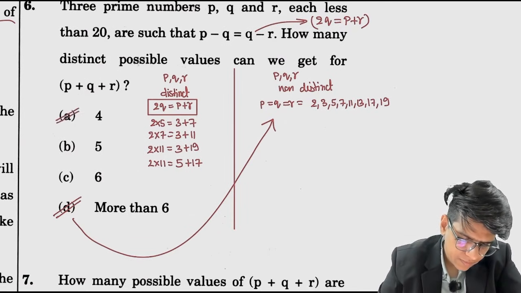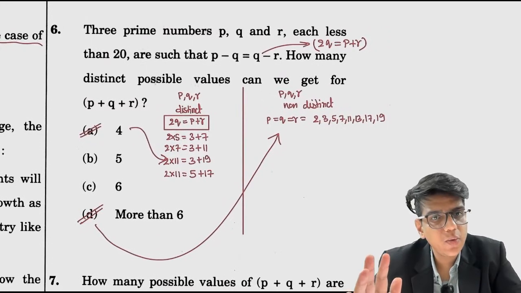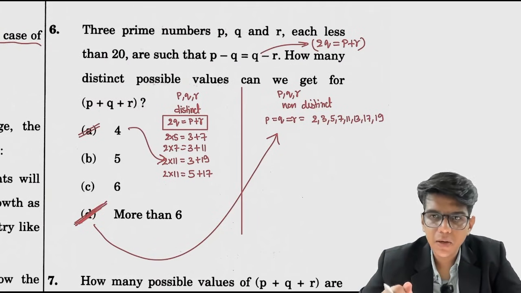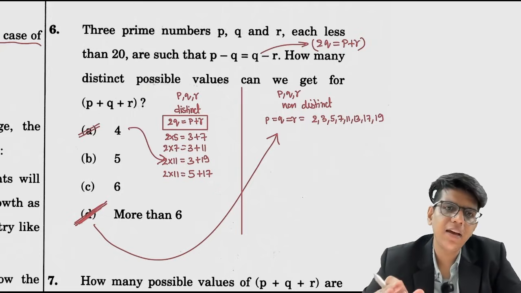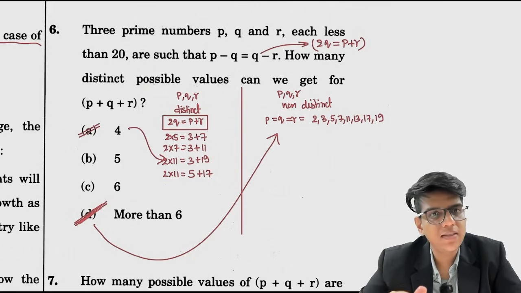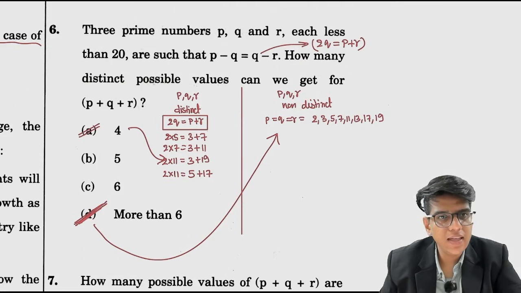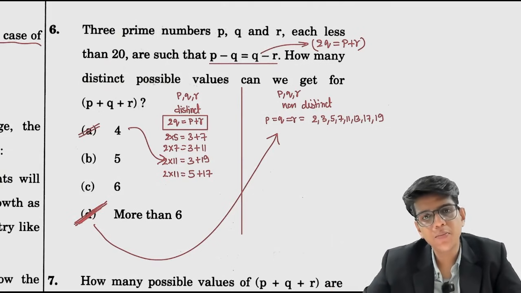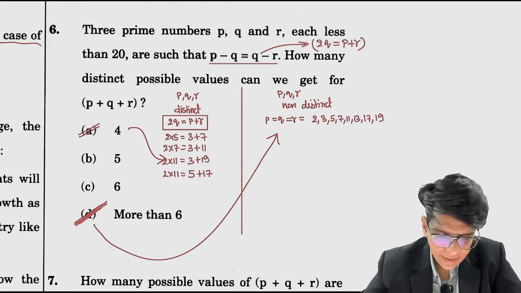ठीक है. So let's see, according to me it should be non distinct, नहीं देते तब तक you have to take, so I think the answer should be more than 6, ठीक है, because the answer key is not out, people are taking both, but for me, until unless they have not specified PQR are distinct prime numbers, how can you say that PQR are distinct? Anyone can take 2 2 2. If PQR all are 2 and each less than 20, then this condition is satisfied, right? So I am not understanding how people are doing this, that PQR has to be distinct. Okay, let's see, आगे चलते हैं.